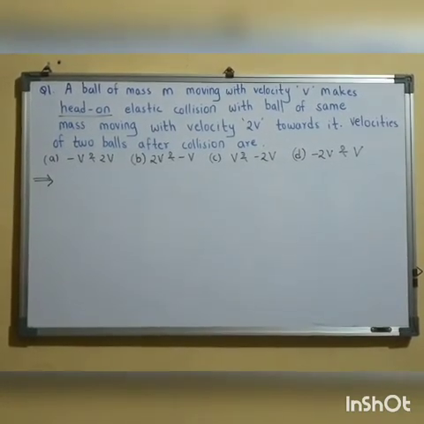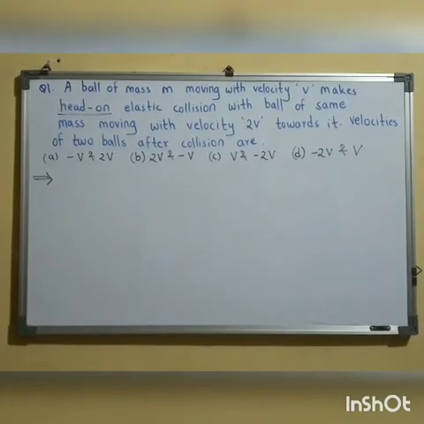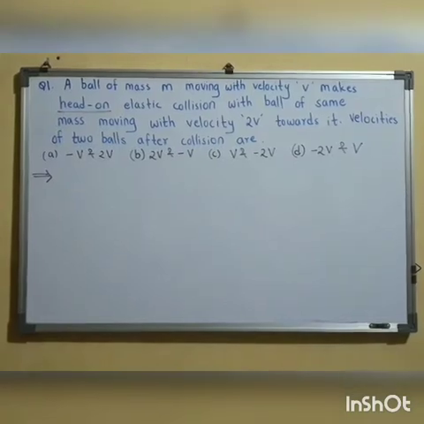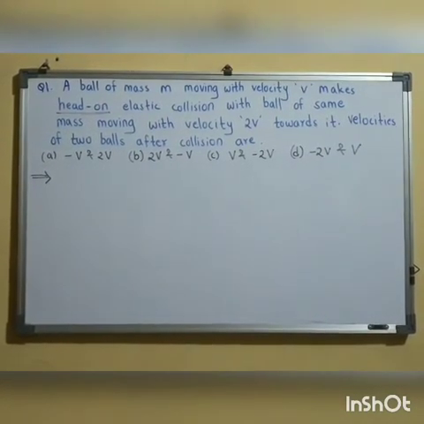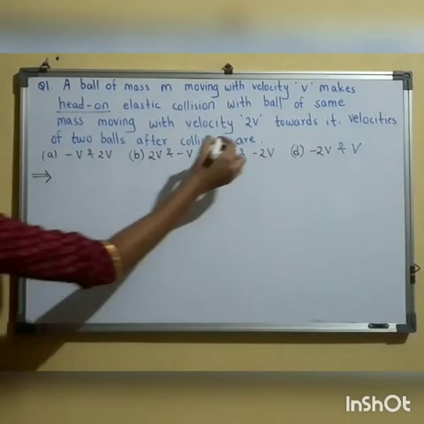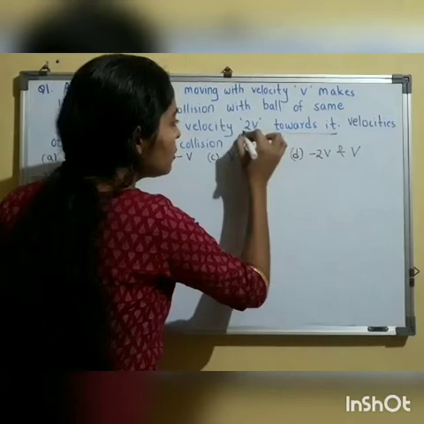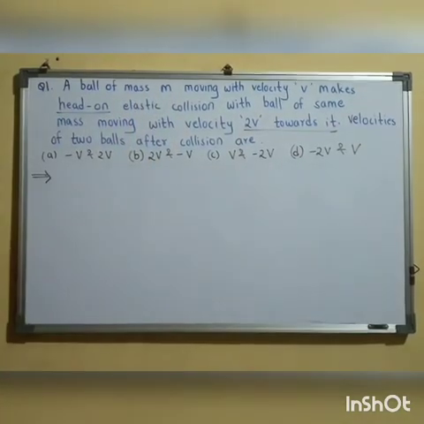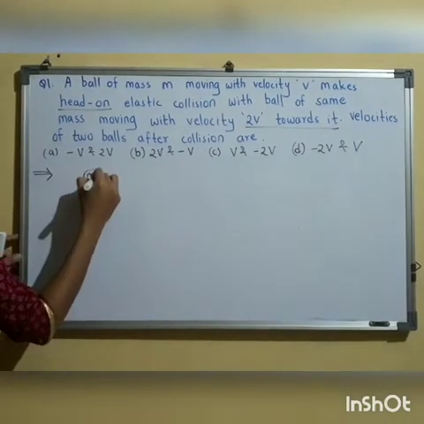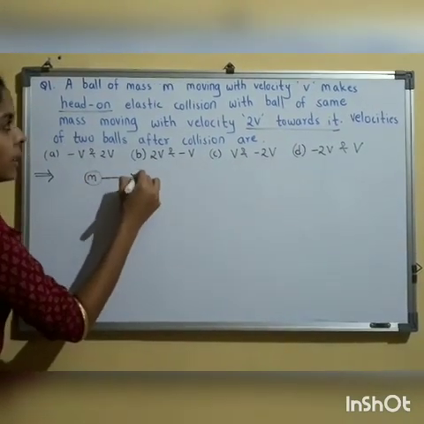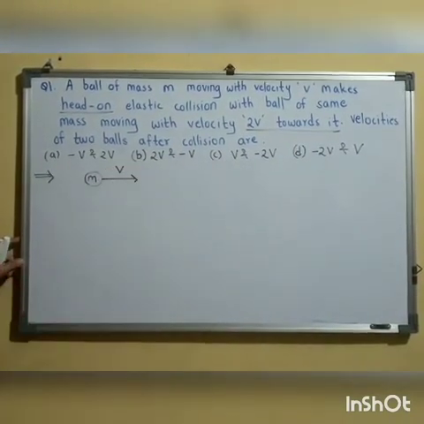So the two bodies are undergoing head-on elastic collision and both the bodies have the same mass, meaning m1 is equal to m and m2 is also equal to m. The second body is moving with velocity 2v towards it. I have told you earlier, while solving you should consider the sign convention. So what is the diagram? There is a body of mass m moving with velocity v initially.